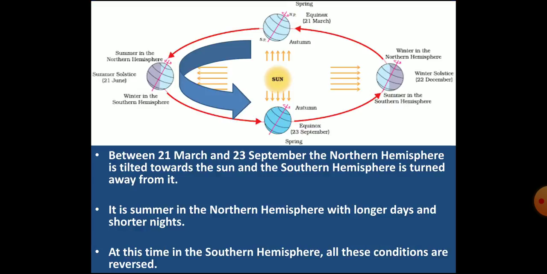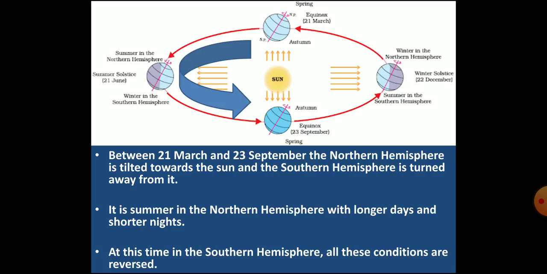Look closely at the image given here. You will notice that between 21 March and 23 September, due to the Earth's tilt, the northern hemisphere is inclined towards the sun, whereas the southern hemisphere is turned away from the sun. Due to this position of the Earth, the northern hemisphere has longer days and shorter nights. During this period, the areas beyond the Arctic Circle experience continuous daylight for a period of about 6 months.